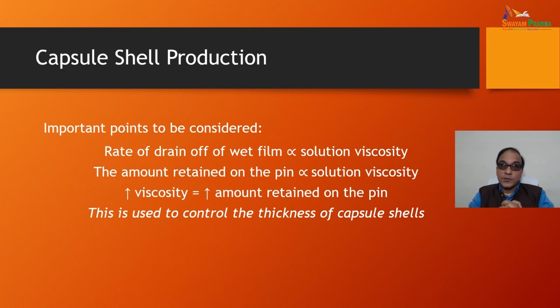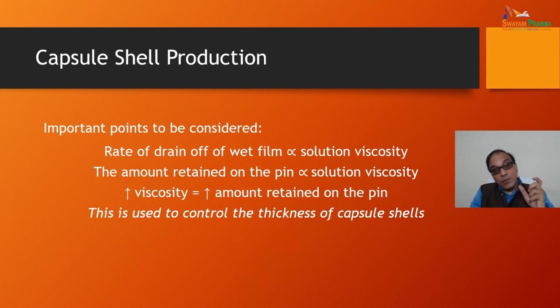What are the important points we must consider when we are going for the capsule shell production? Friends, the rate of drain of wet film is directly proportional to the solution viscosity. The amount retained on the mold pin is directly proportional to the solution viscosity. If you increase the viscosity, there will be an increased amount retained on the pin.